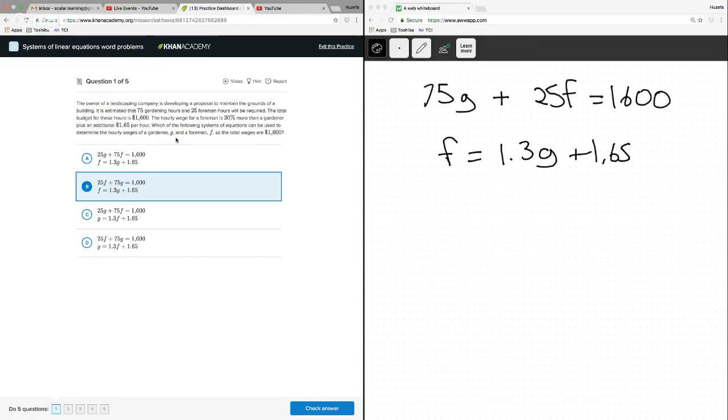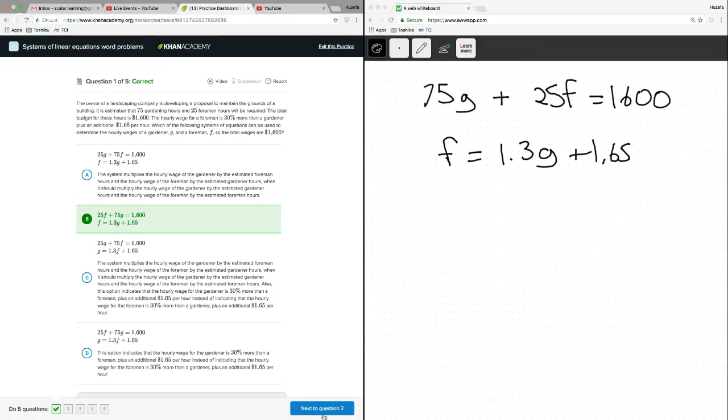It says the foreman, where is it? The hourly wage for a foreman is 30% more than the gardener's. And this is the same problem. They have the second equation flipped. So it's B. We could solve it, but they don't ask us to. So that's basically it, just a setup question.